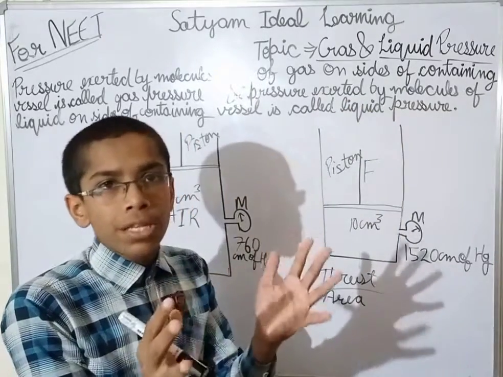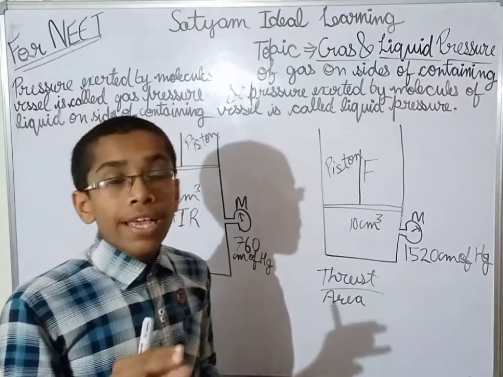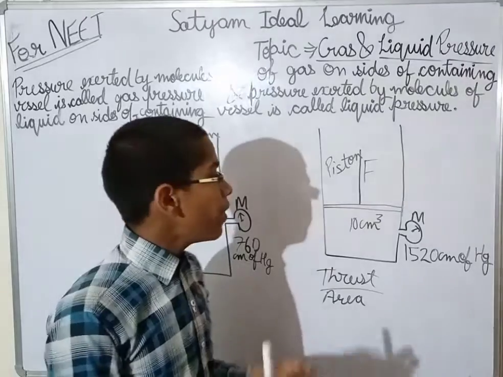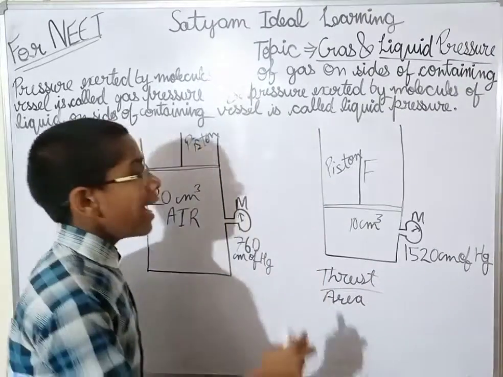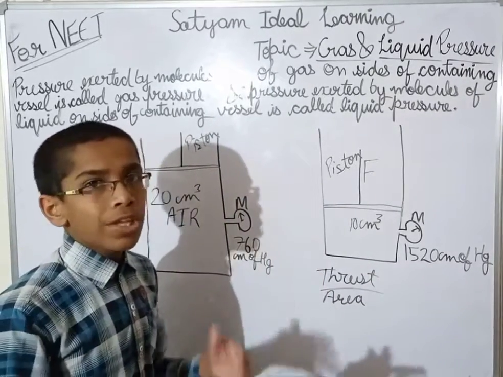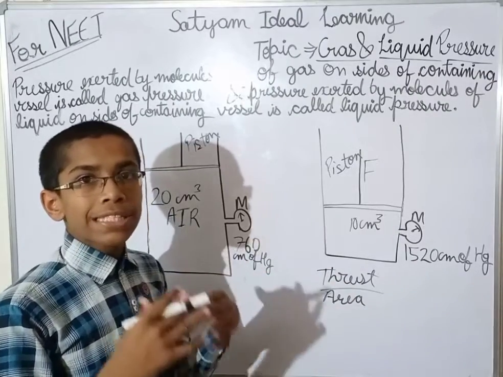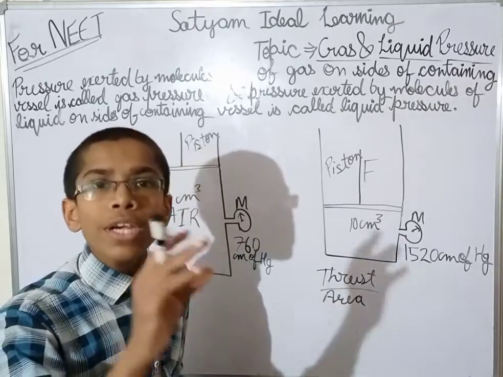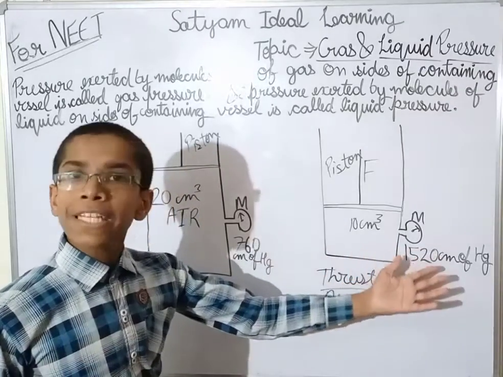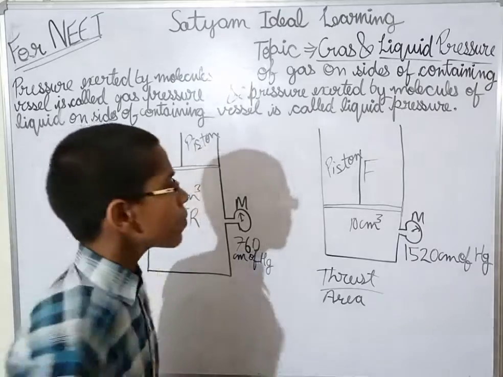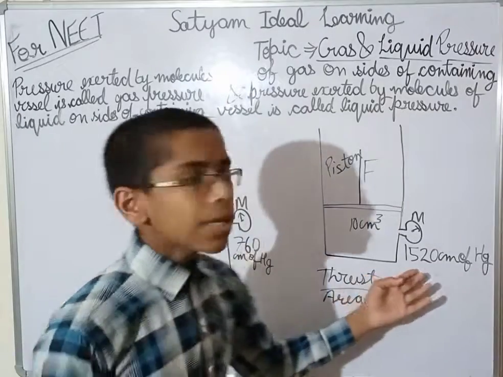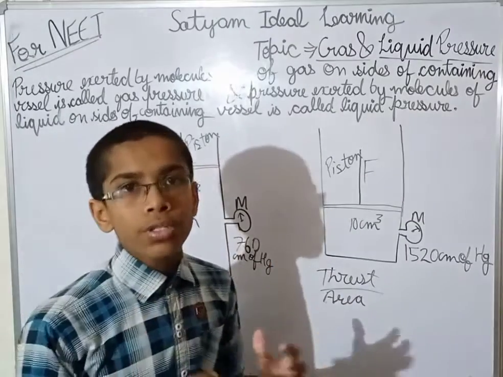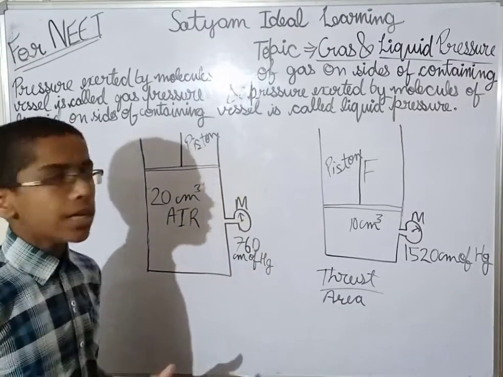So they will randomly move and exert double force. As the double force is exerted per unit area, double the amount of pressure will be there. It is obvious that the pressure will be double if double the molecules are exerting force per unit area.